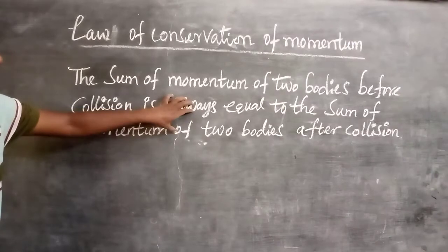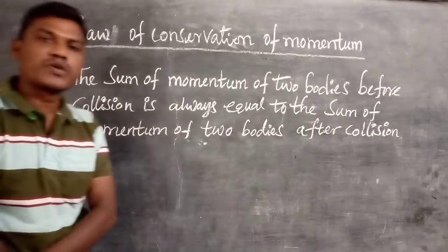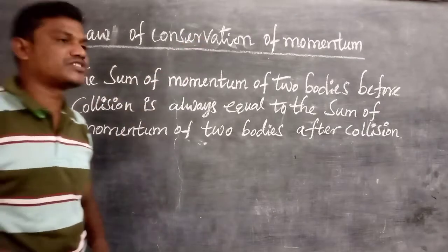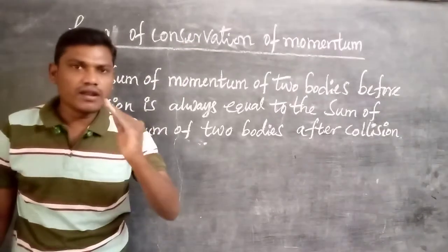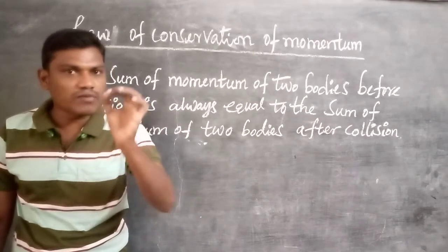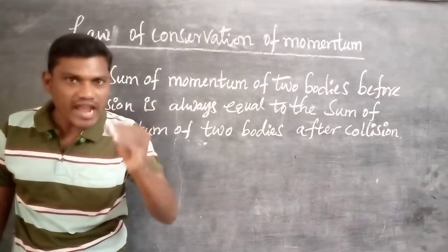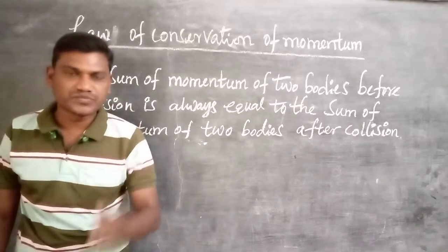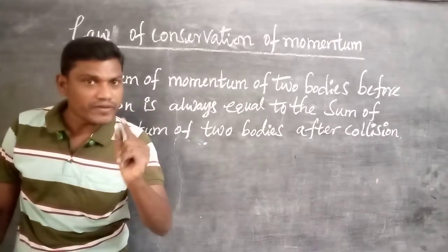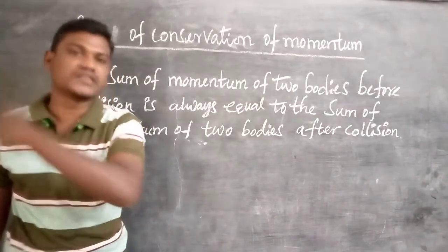So with the help of this statement I will explain this concept with a suitable example, so you can easily understand it based on the second statement of the law of conservation of momentum. So we can define the law of conservation of momentum in two ways. The first one is the total momentum of two bodies or a system remains constant if no forces act on the system, and the second one is the sum of momentum of two bodies before collision is always equal to the sum of momentum of two bodies after the collision.